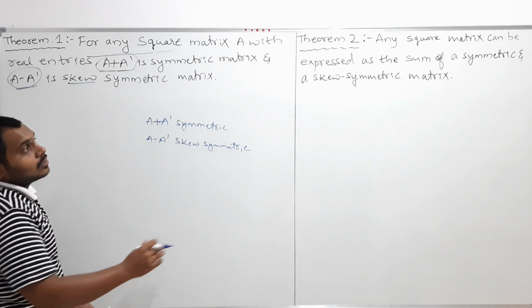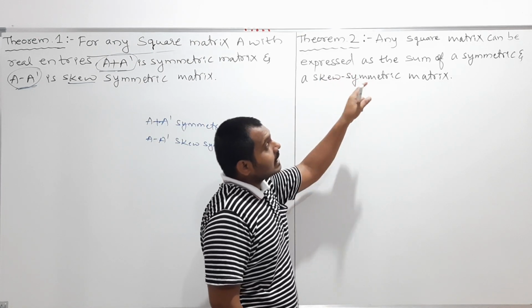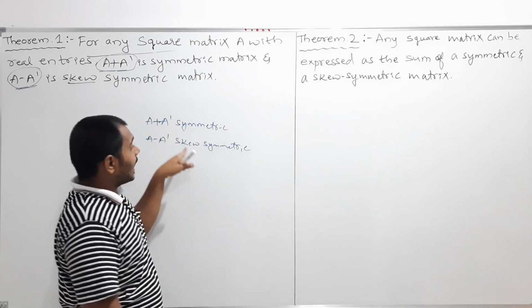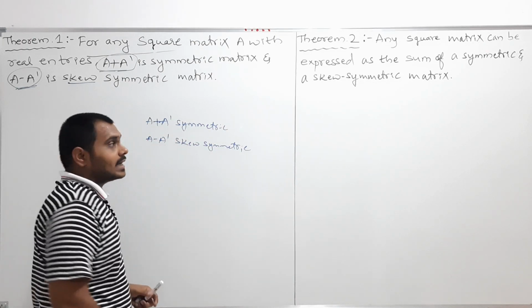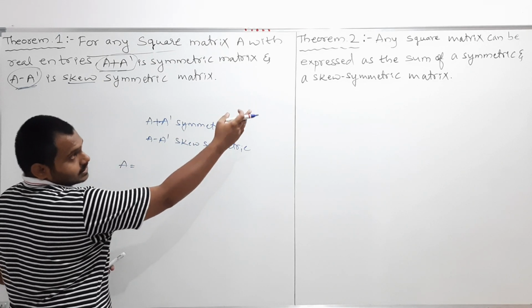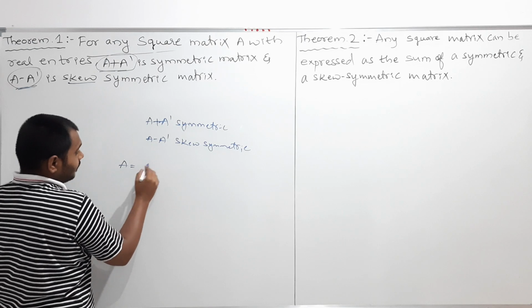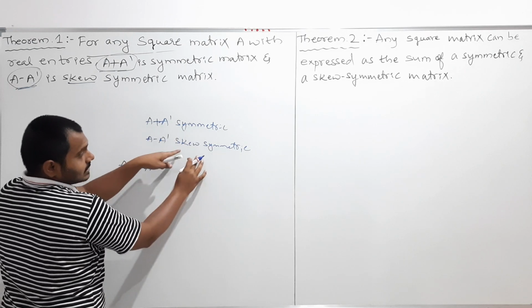Now my dear students, what does this theorem say? Any square matrix can be expressed as the sum of a symmetric and a skew symmetric matrix. So if I read that theorem statement, can I write, please just observe, this is symmetric and this is skew symmetric.